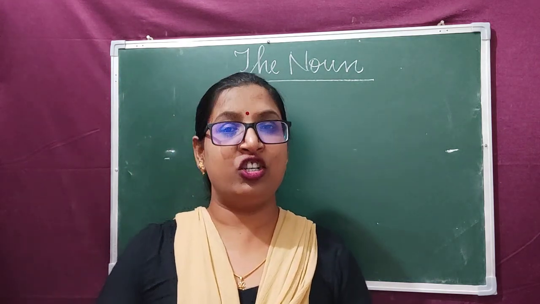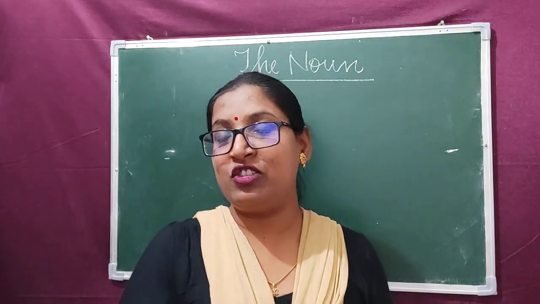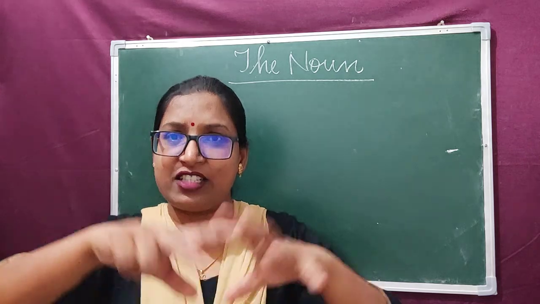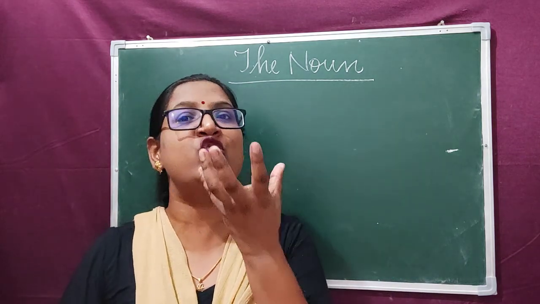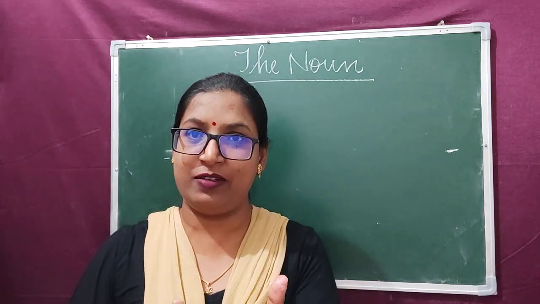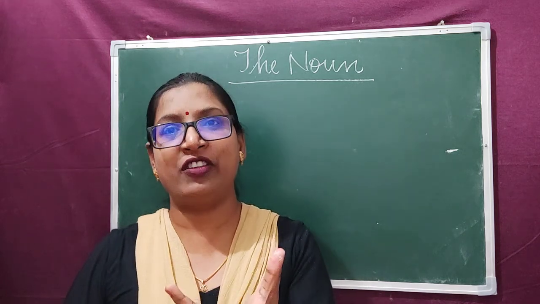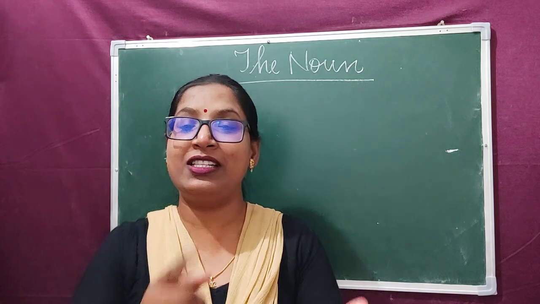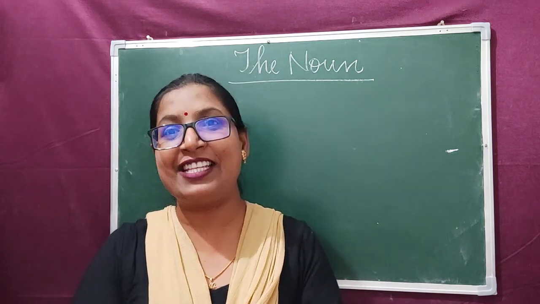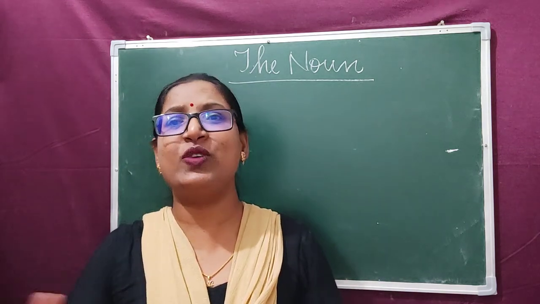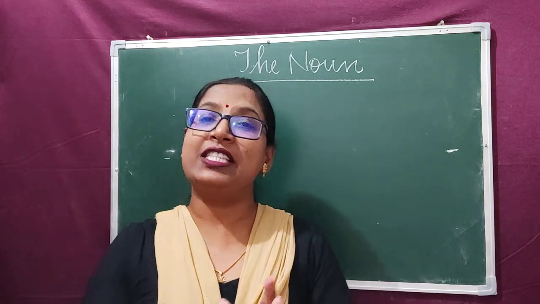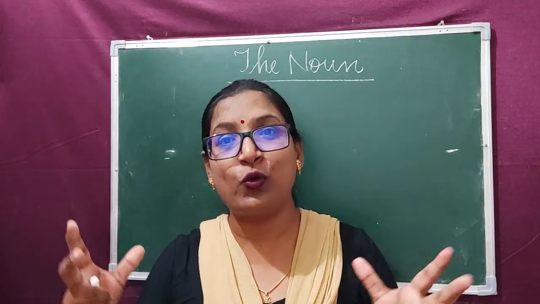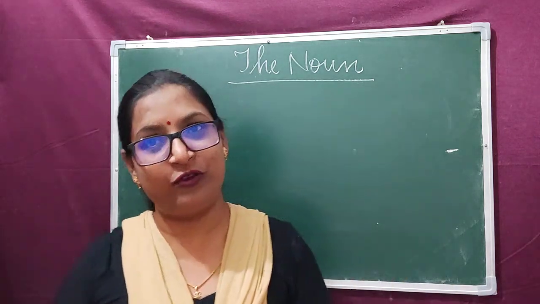She needs oil for that, isn't it? So mixing different ingredients, she is making a vegetable. For example, making biryani, we need different kinds of ingredients. We need meat, we need rice, a number of spices we need. Clear? The same way, for forming a sentence also we need different kinds of words.